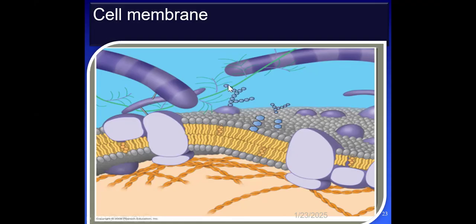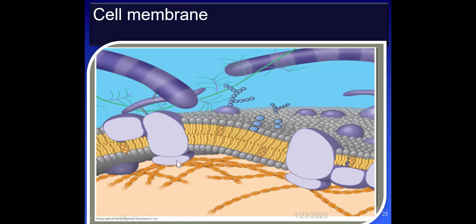As we will discuss in the upcoming slide, this is the carbohydrate red part which is connected with the protein. So this is known as a glycoprotein. Similarly, the carbohydrate can also be connected with the lipid, and this is known as a glycolipid.